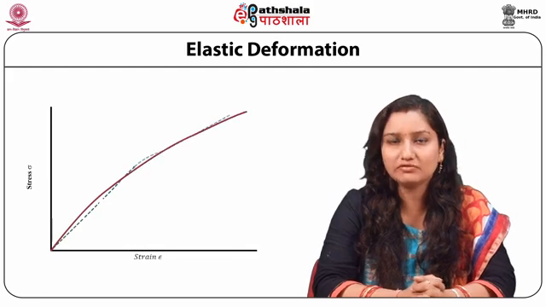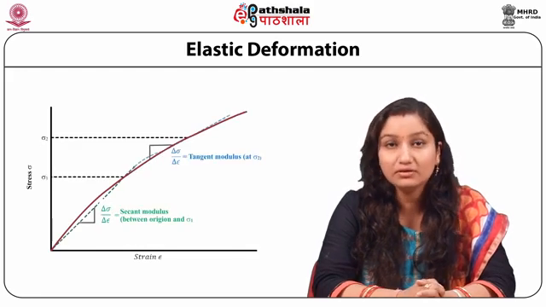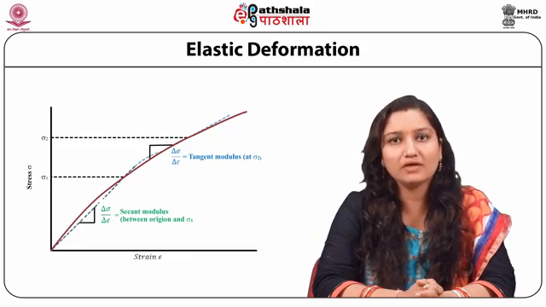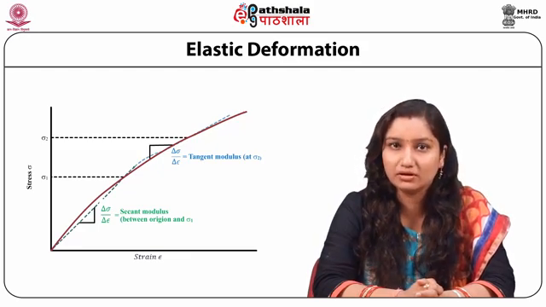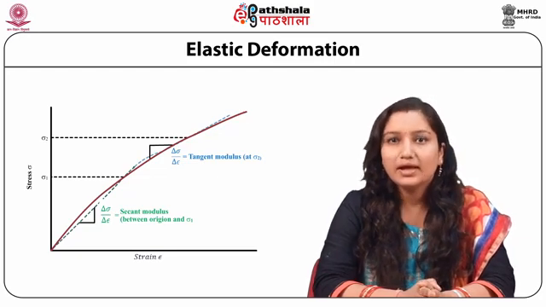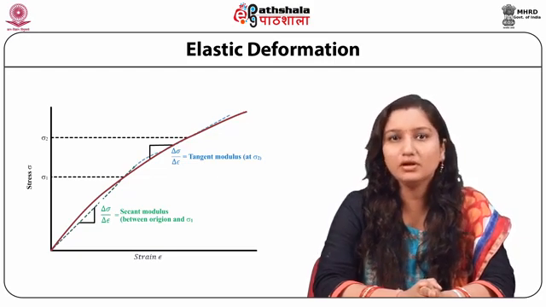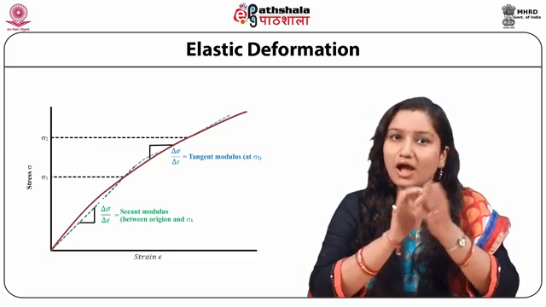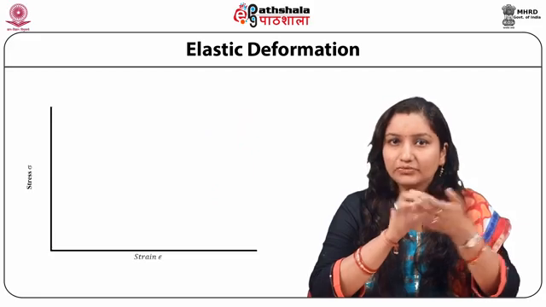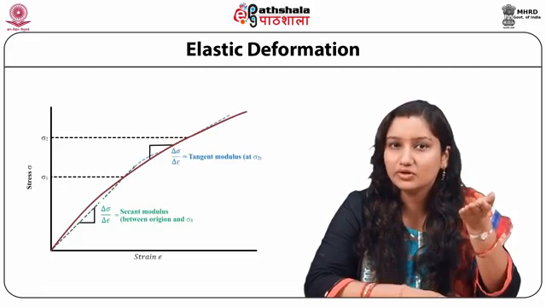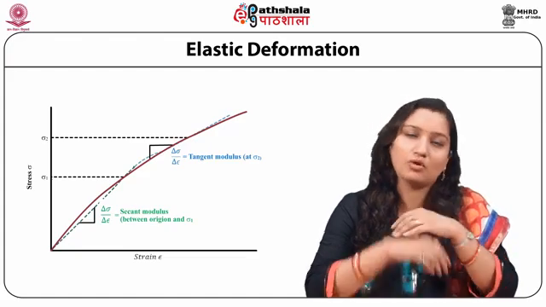There are some materials, for example grey cast iron, concrete and many polymers, for which this elastic portion of the stress strain curve is not linear, as shown in the figure. Hence, it is not possible to determine a modulus of elasticity as described previously. For this nonlinear behavior, either the tangent or the secant modulus is normally used.